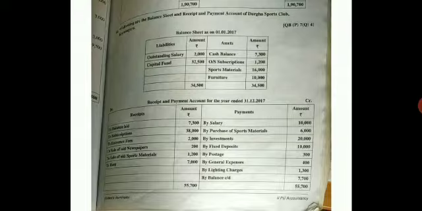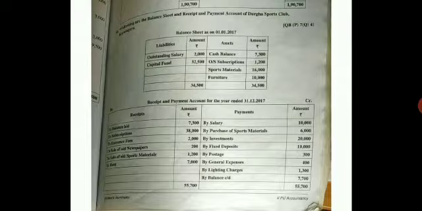They have given you, on the liabilities side, outstanding salary. It is the salary relating to the last year. Capital fund. It is the opening capital fund. Come to the asset side. Cash balance is given and it is the opening balance of cash, and the same will be appearing in the receipts and payments account debit side as balance brought down.